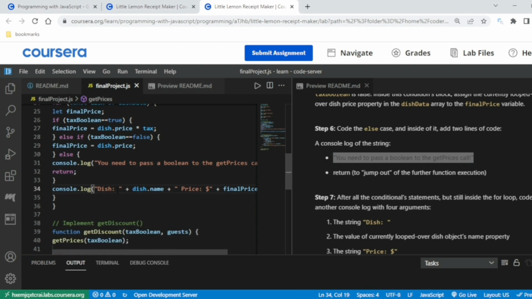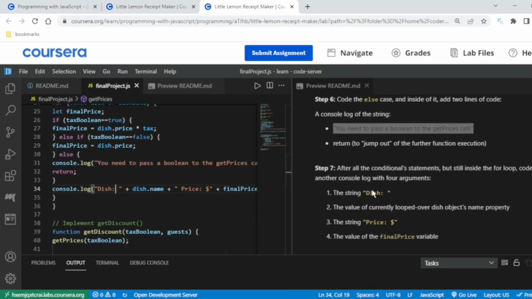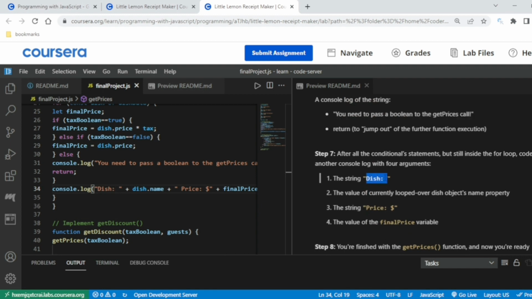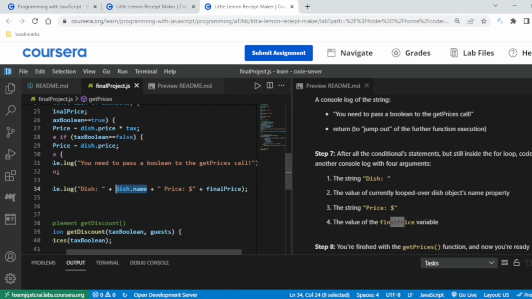Now console log dish name, see how the things are written. Dish, then the dish name, the value currently looped over, then the price, and final price. So dish.name shows every dish at times. So the price is the final price.